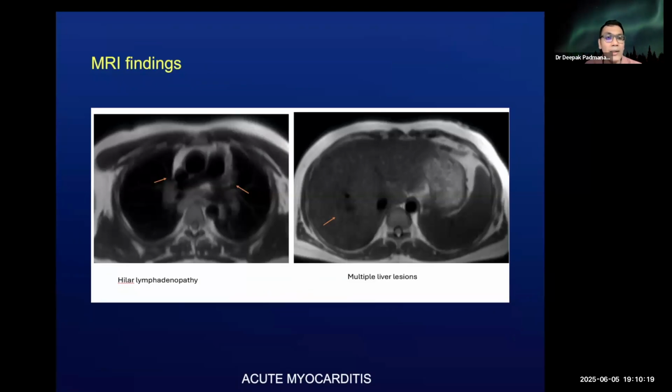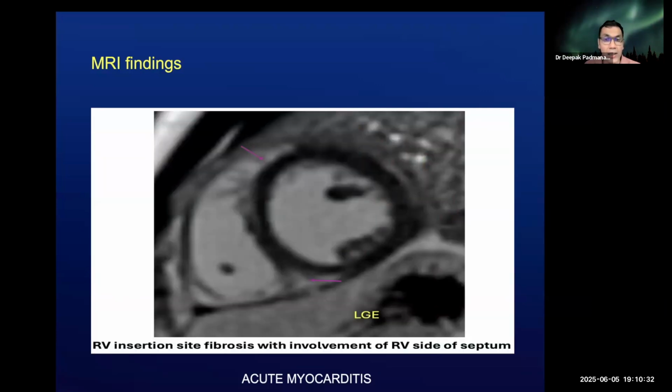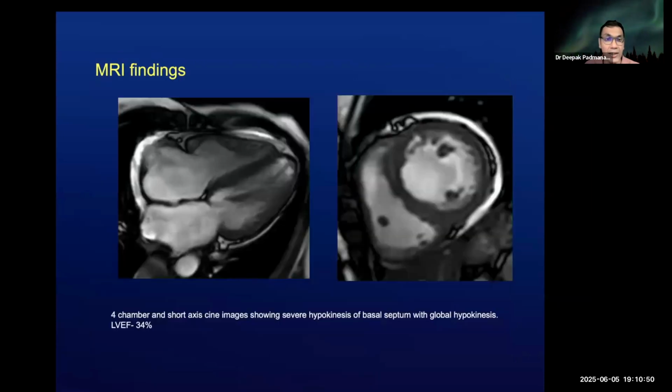The MRI findings commonly suggest hilar lymphadenopathy and occasionally multiple liver lesions. The STIR in these patients shows edema of the basal septum and RV insertion points in the acute phase, whereas in the chronic phase, you may not be able to see it. It is mainly RV insertion site fibrosis with involvement of the RV side of the septum, which gives you a poorer outcome. There is also the presence of diffuse myocardial edema involving the basal septum and diffuse myocardial to subepicardial enhancement in the basal cavity also.